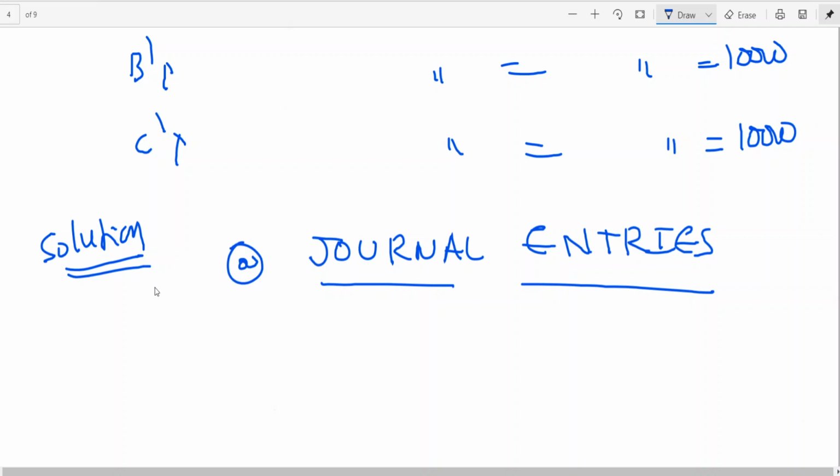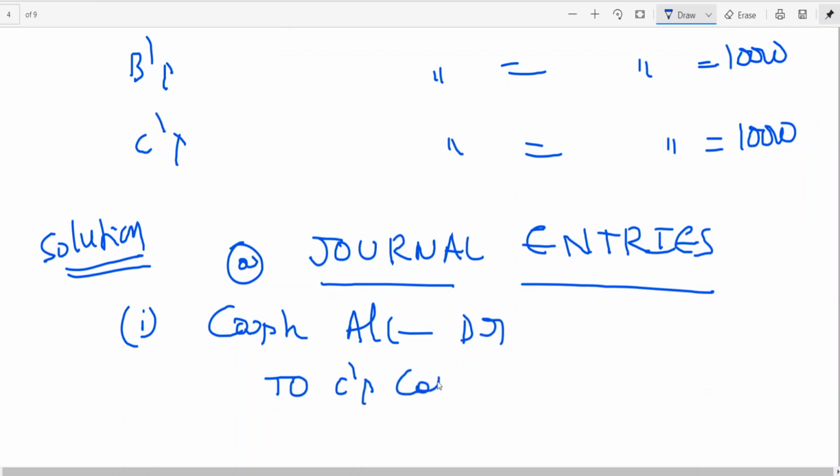Let us see point number 1. First entry. New partner has brought cash towards his share of capital. Cash account debit. C's capital, how much is C bringing? Rupees 10,000.